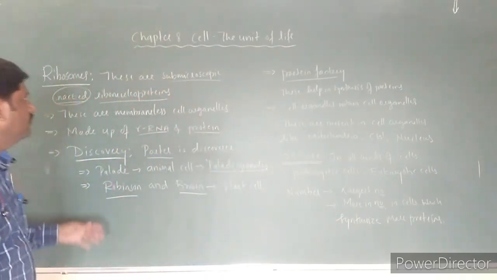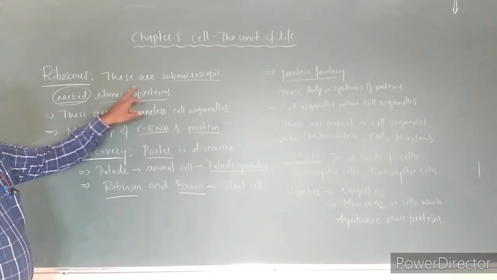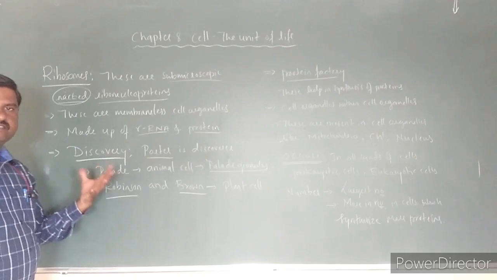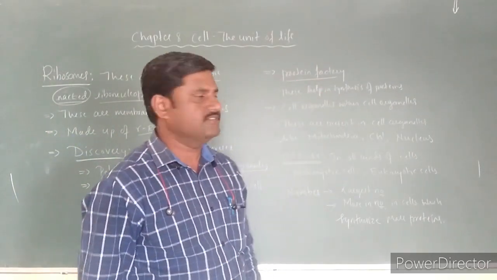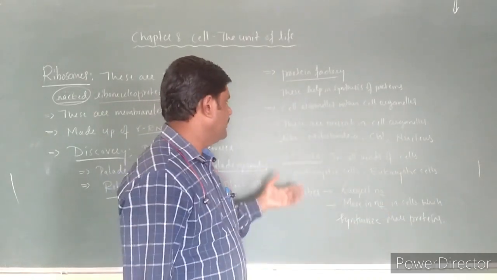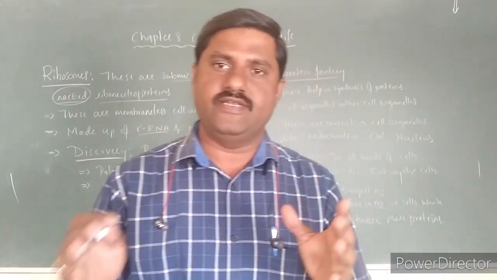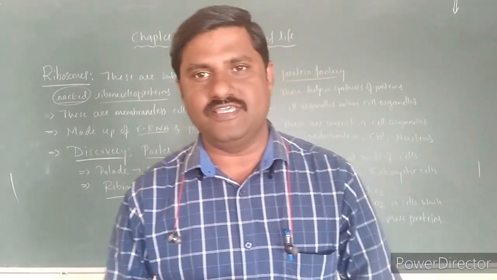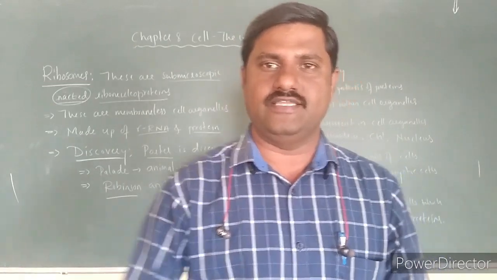So we came to know what these ribosomes are, why they are called ribonucleoproteins, why they are called naked, the discovery of these ribosomes, why they are called protein factories, why they are named cell organelles within the cell organelles, and their occurrence as well as number, which we discussed now itself. So let us start with the structure of these ribosomes. Let us see now.